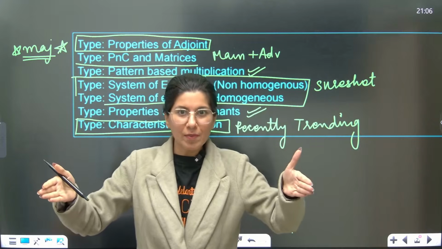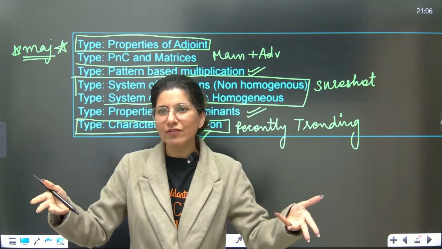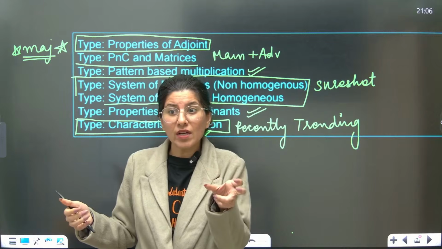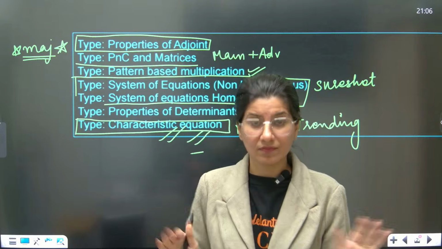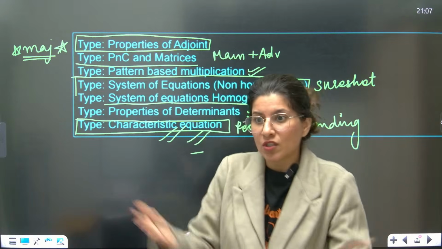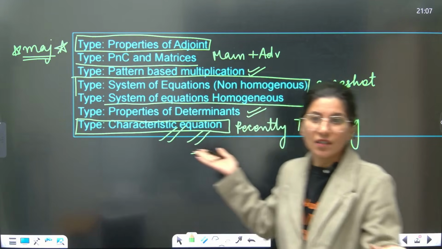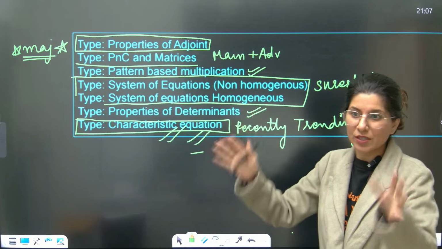From 2019 to 2024 there were obviously few questions, but in the previous 2 years they are increasing the characteristic equation questions. So you never know, you may get this characteristic equation question in your exam.